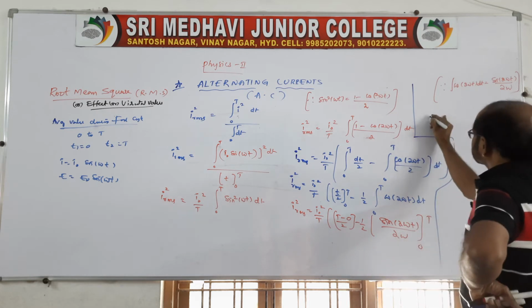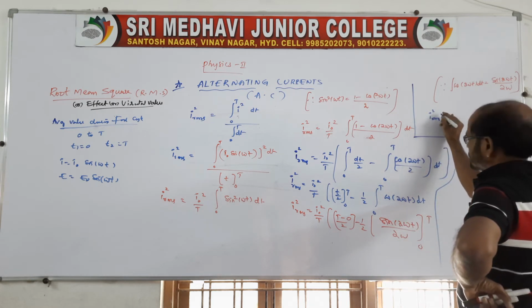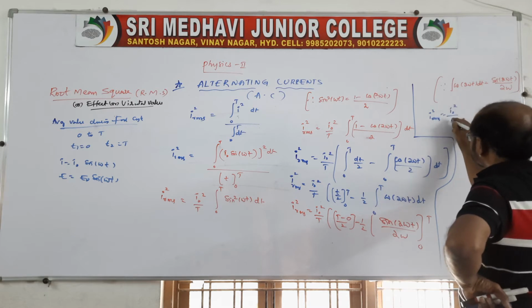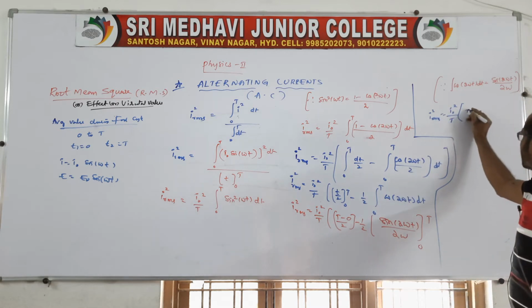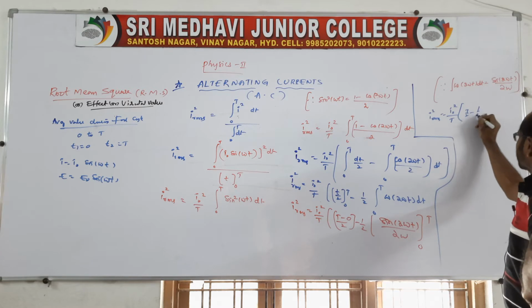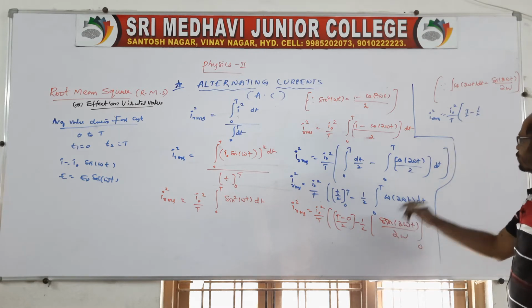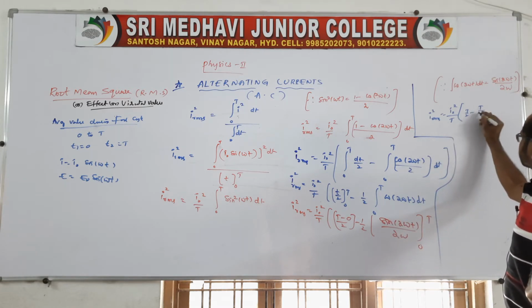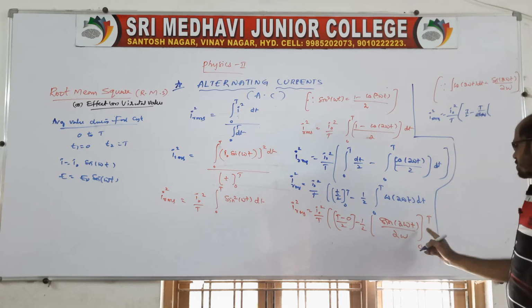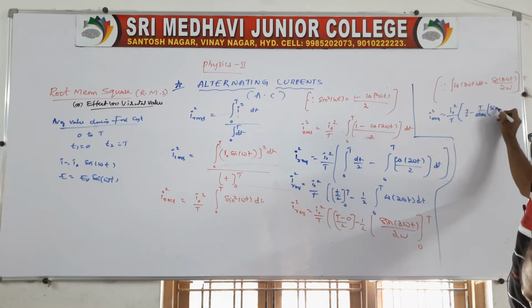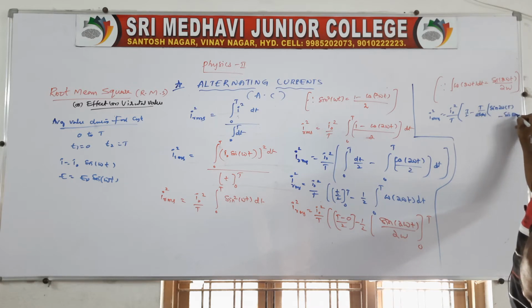So here I square RMS is equal to I naught square by capital T into T by 2 minus 1 by 2 here. Actually 2 into 2 omega, that means here 4 omega, right, into sin, you write as 2 omega into capital T minus sin of 2 omega into 0.